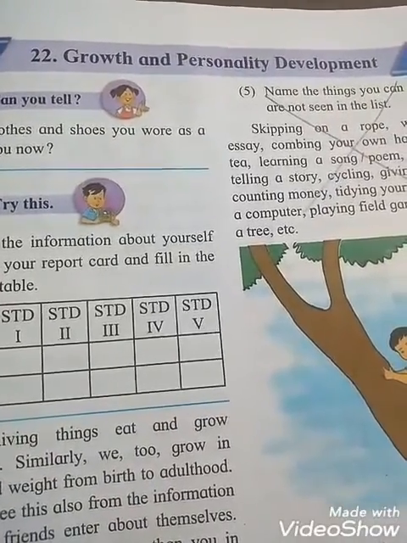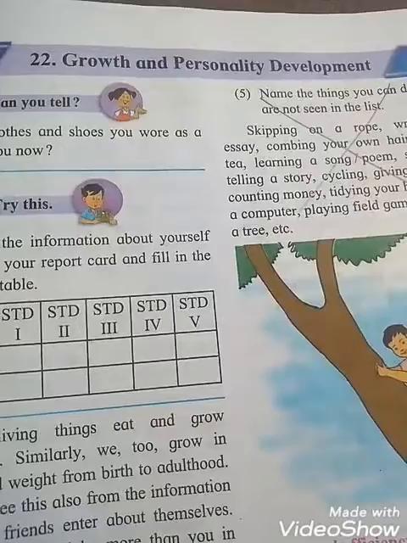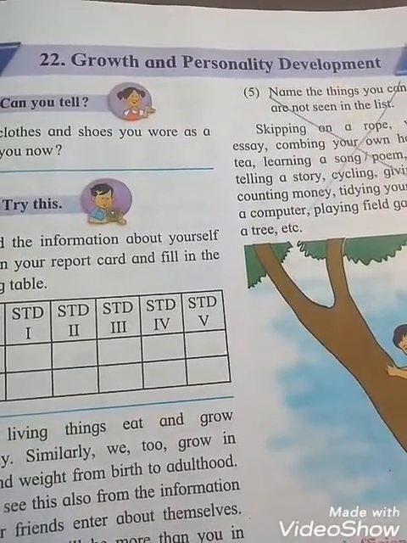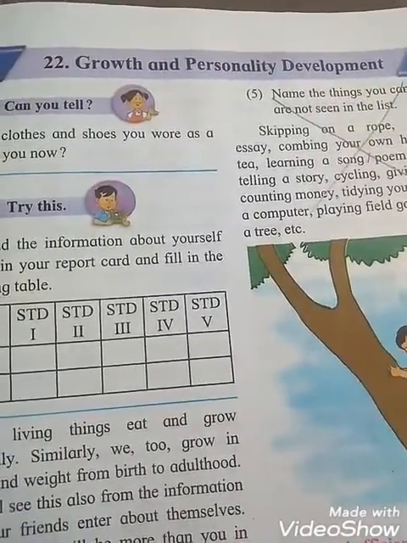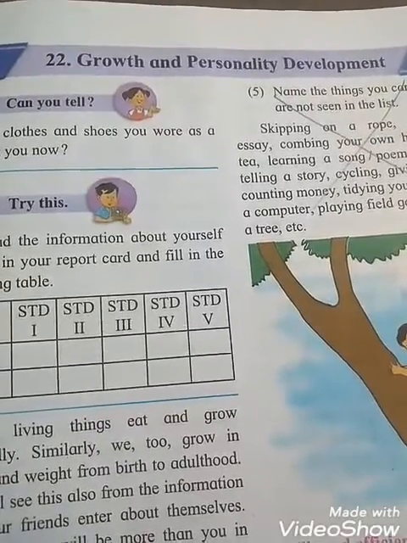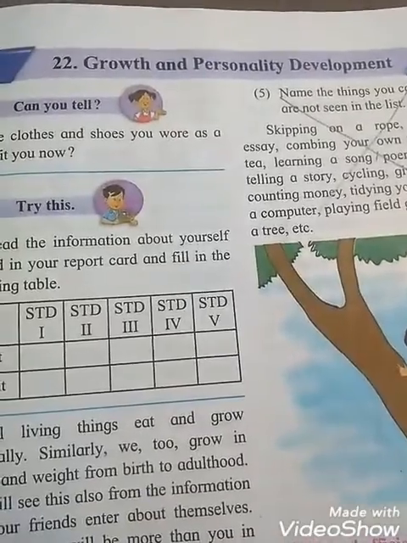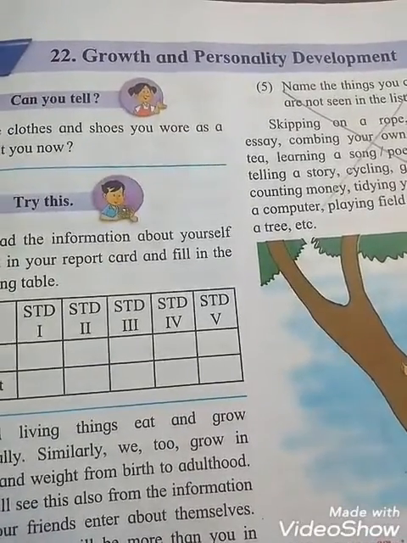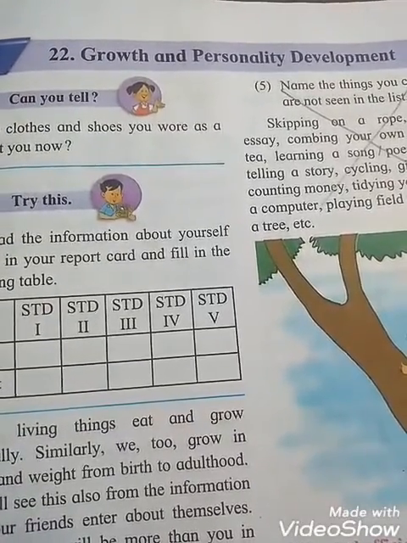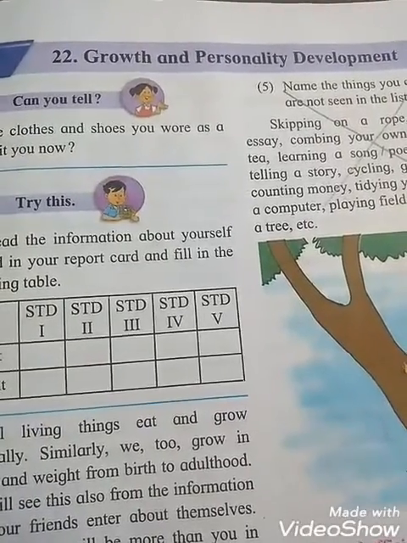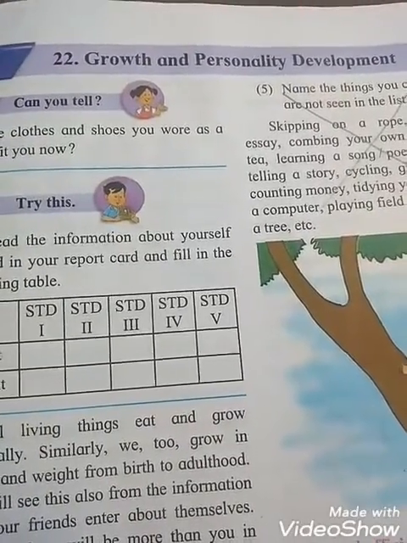And personality development, see students, personality development is the development of the organized pattern of behavior and attitudes that makes a person distinctive, that is, the qualities or characteristics. Personality development occurs by the ongoing interactions of temperament, character and environment.